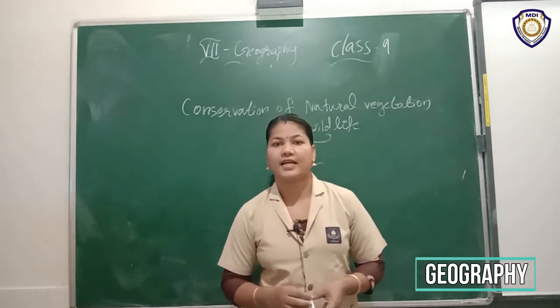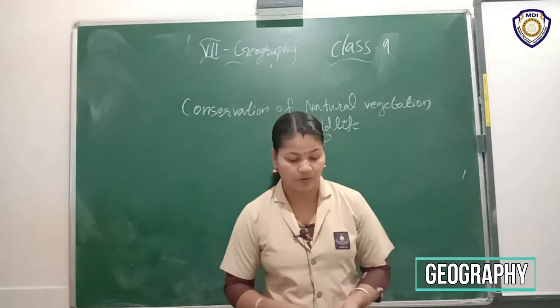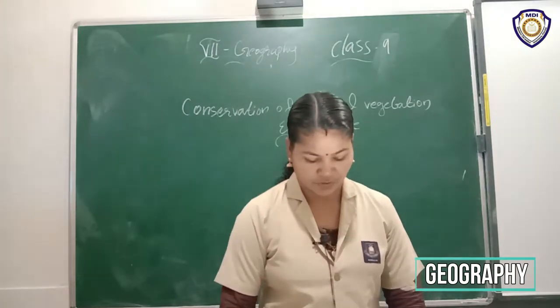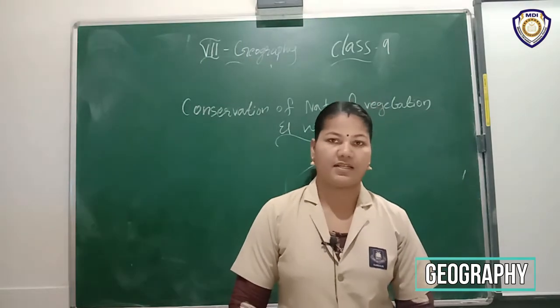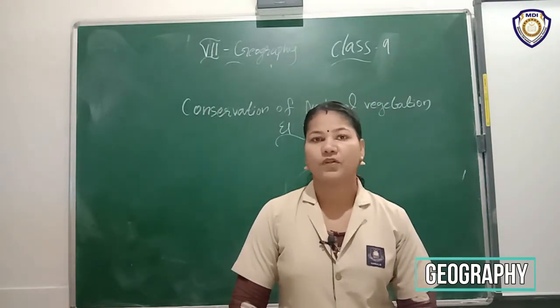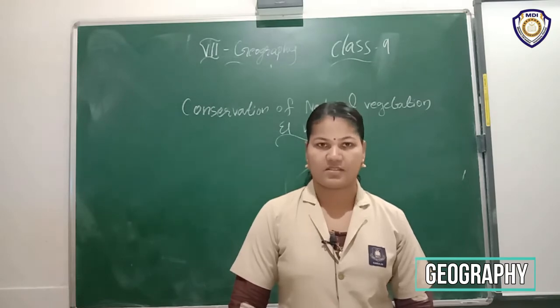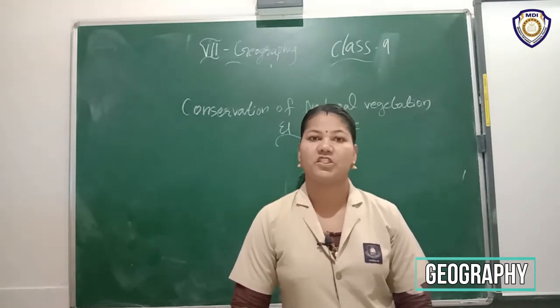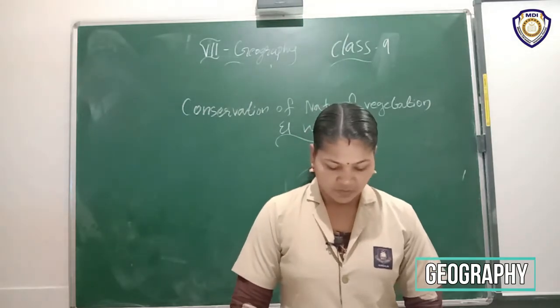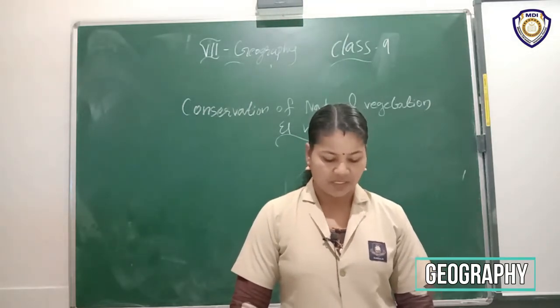Yes, natural things and also human interferences. Okay, climatic change and also human interferences. That means the involvement of the human beings. Okay, many species have become.